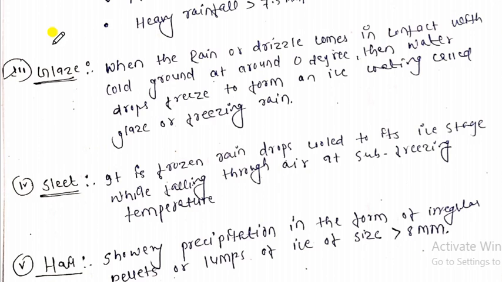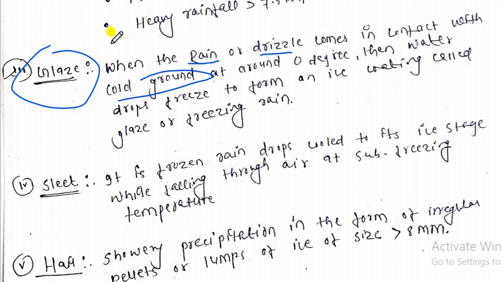My dear friends, glaze. Yes, glaze is very interesting. What is glaze? When the rain or drizzle comes in contact with the cold ground, right, glaze is especially formed in a cold area, an area at 0 degrees. Understand this carefully: when water and drizzle both come in contact with the cold ground, there is the formation of a droplet or the freezing of the droplet, and that is the glaze, right.